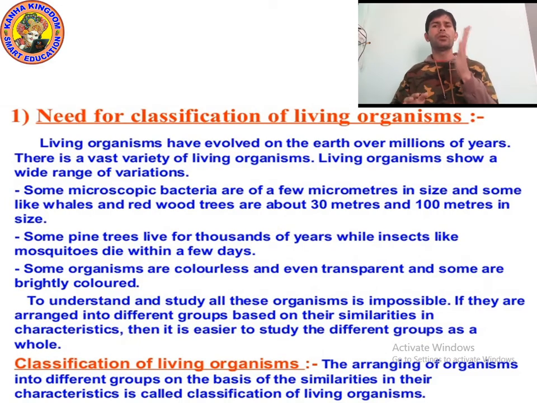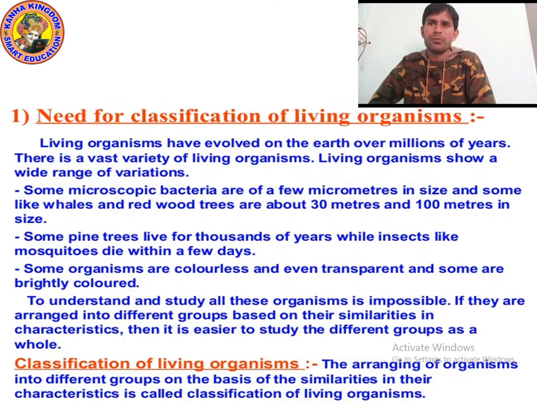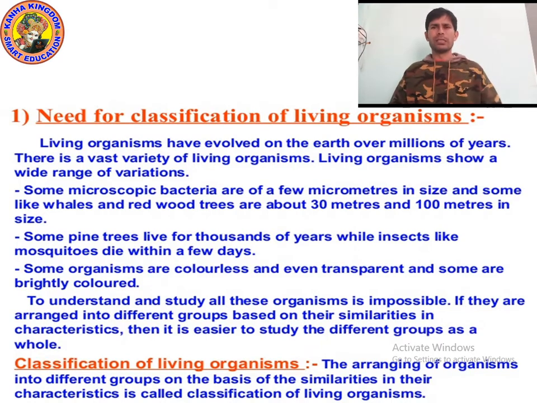The arranging of organisms in different groups on the basis of their similarities and characteristics is called classification of living organisms. It means sorting organisms into different groups on the basis of their similarities and their characteristics.